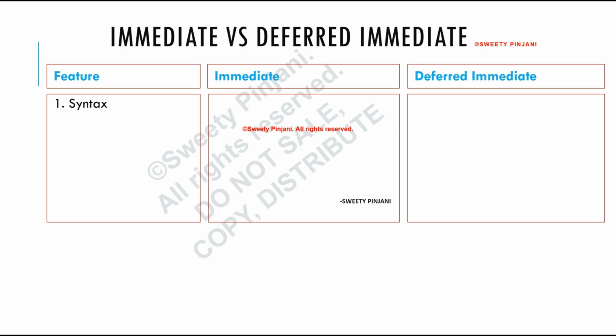First will be with respect to syntax. In immediate assertion you use #0, and in deferred immediate assertions you use the final keyword.